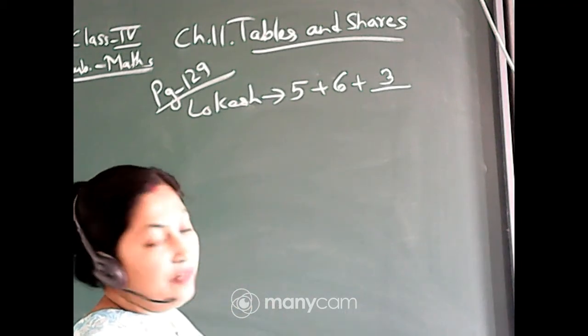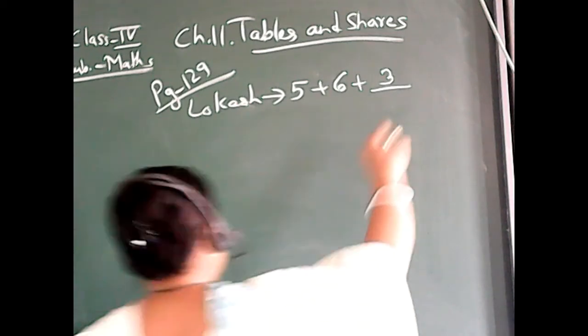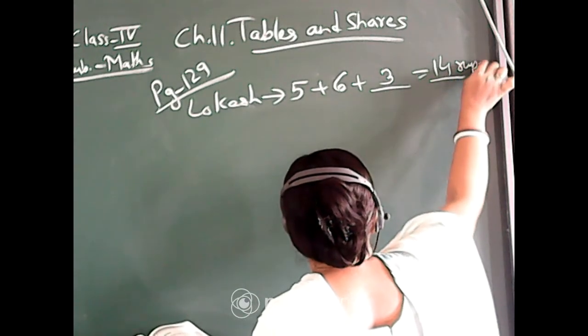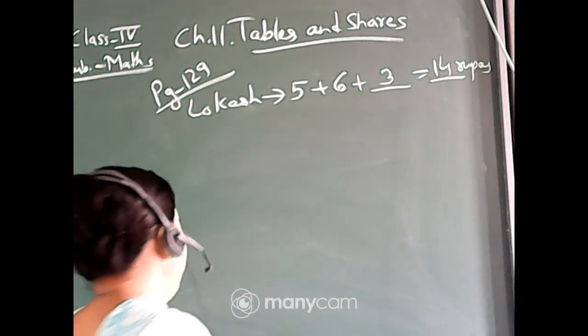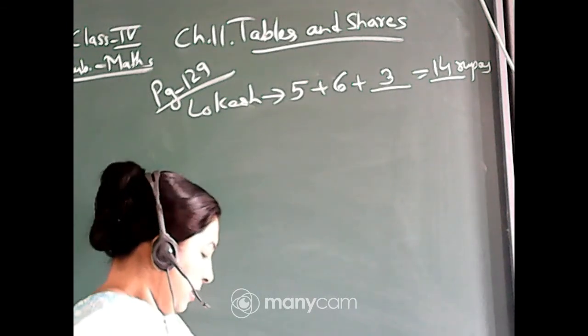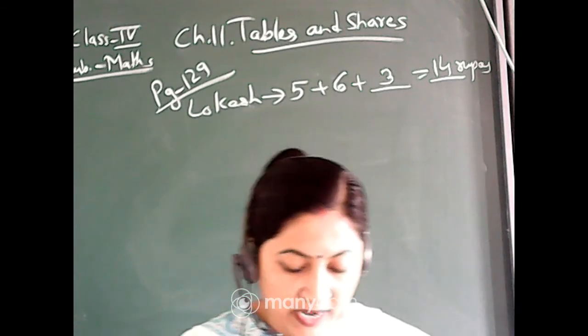He has again given 3 rupees to 5 of them. That means 15 rupees he has given. So the answer will be 14 rupees. That means 5 plus 6 plus 3 is equal to 14 rupees. Okay. Check your answer, multiply your answer by 5 and see if you get 70.